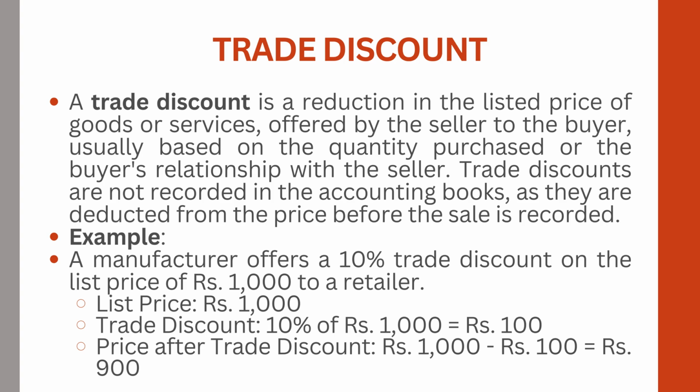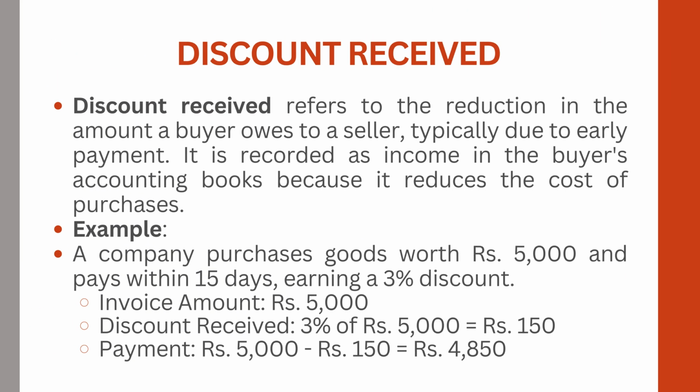That 900 rupees will be recorded in the account books. Next, let's know about discount received. Discount received refers to the reduction in the amount a buyer owes to the seller, typically due to early payment. It is recorded as income in the buyer's accounting books because it reduces the cost of purchase.